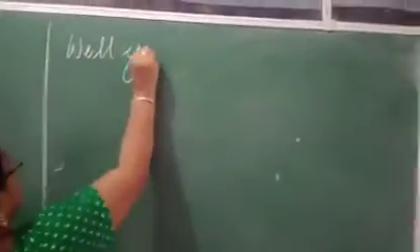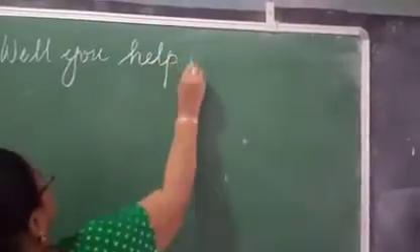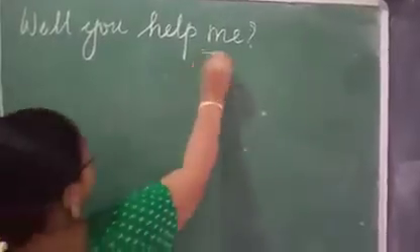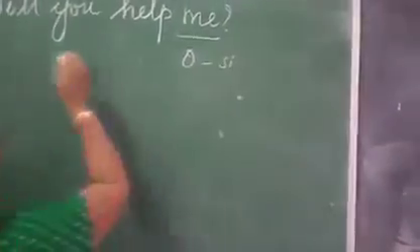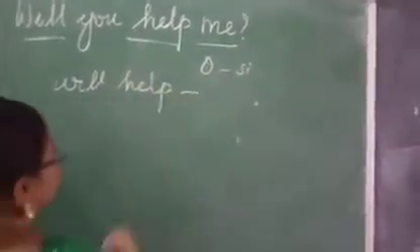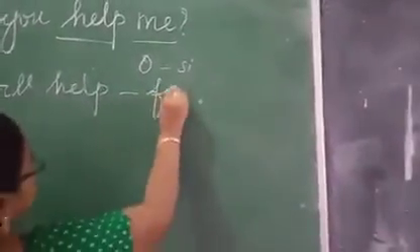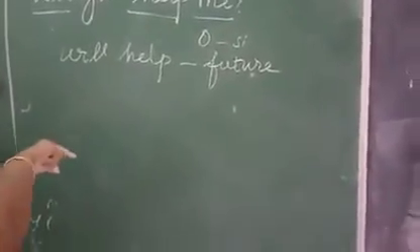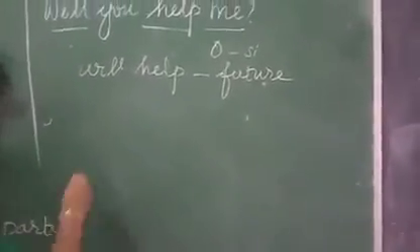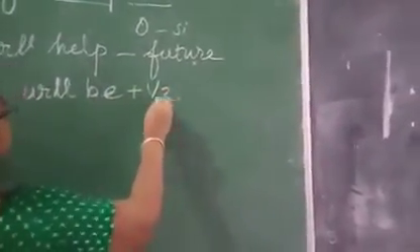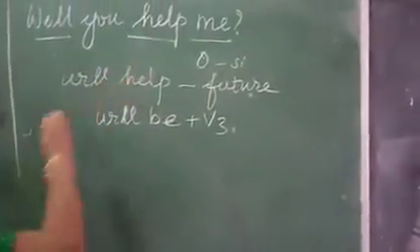Next now, will you help me? Here, me is the object. Object is singular. Will help is the verb. The verb is in the form of simple future tense. Object is singular and the verb is in future tense. What we have to use in passive voice? Will be plus V3. So start with the will.